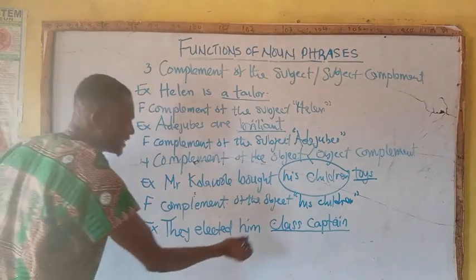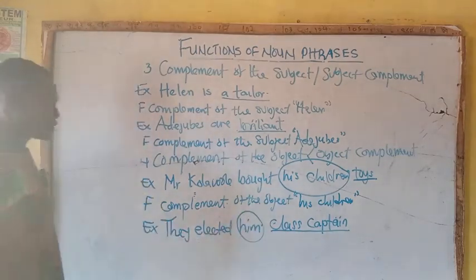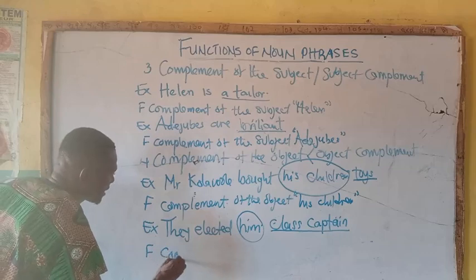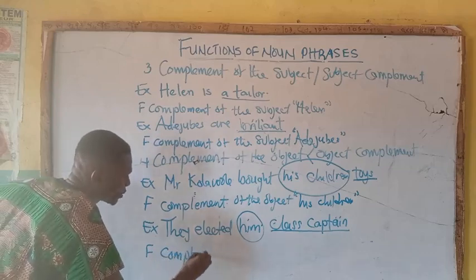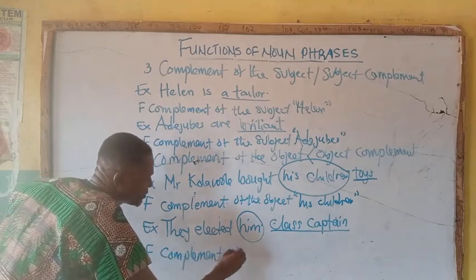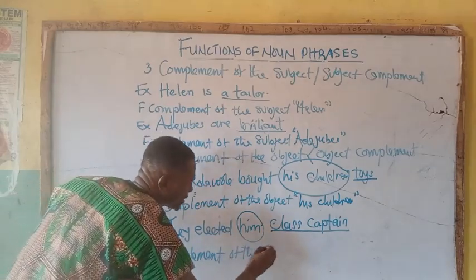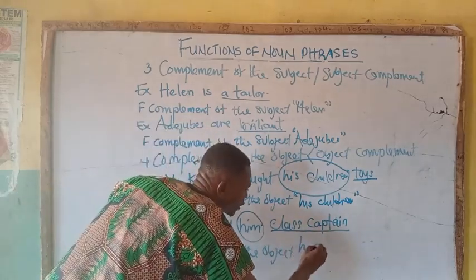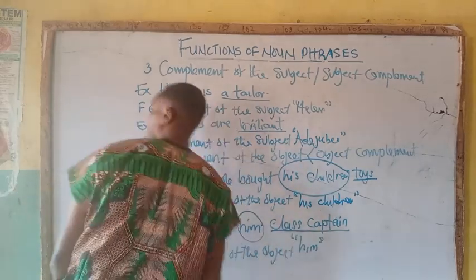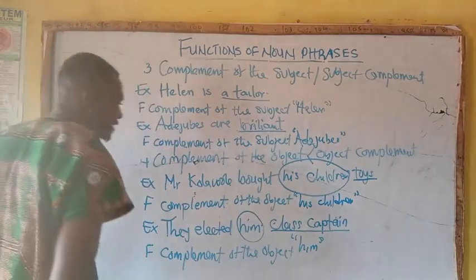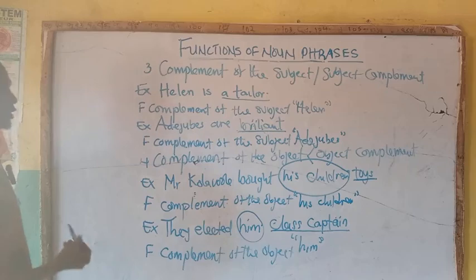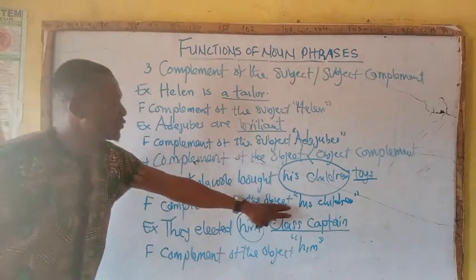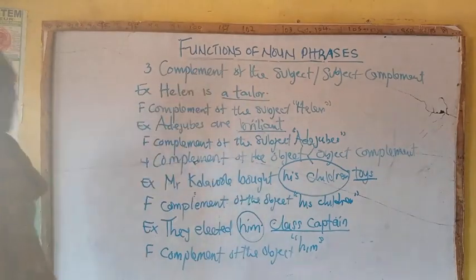The real object here now is him. So the function will be complement of the object. What is the object? Him. Complement of the object, him. So that is the function of complement of the object under the noun phrase.